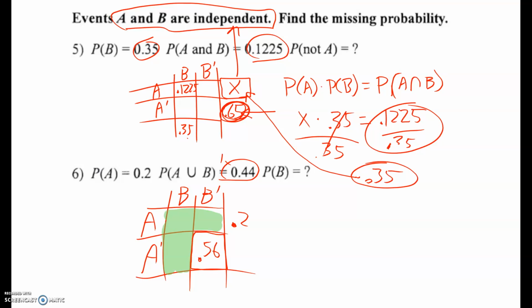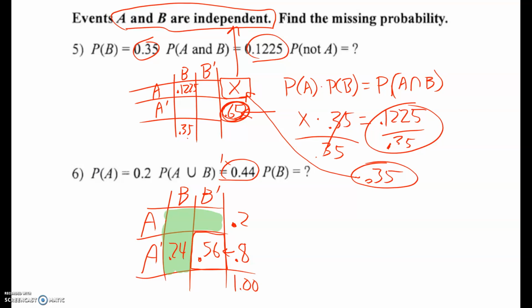Okay, and you might be saying, I don't know how that helps me, but we know this whole thing is going to add up to the probability of 1, so I can back my way into this one. That's 0.8, do a little subtraction. And then I can do a little more subtraction and pop over here and get 0.24. I believe that adds up.